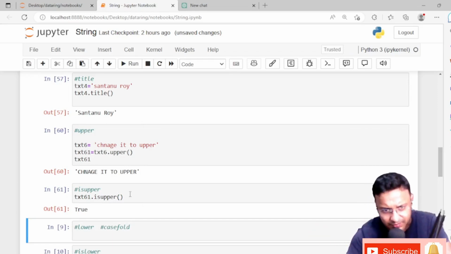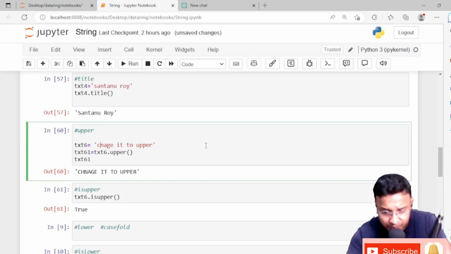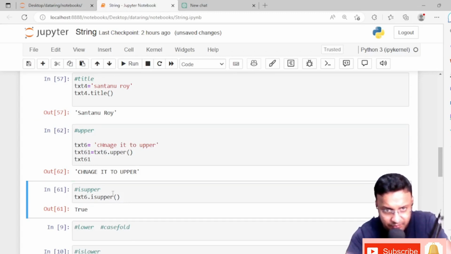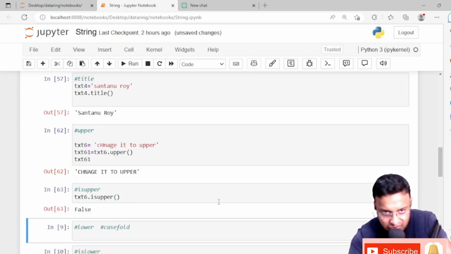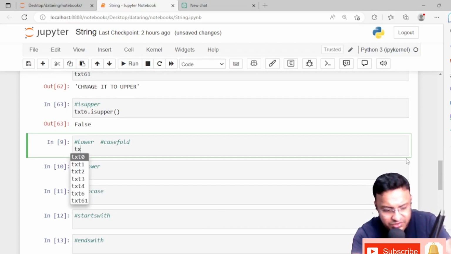And what about this text 6? If we check it, whether it is not, if you just see it, I'll just make one up. Okay, yeah, I change it. So in this text 6, all the letters are in smaller letter. Only this H is in capital letter. So let's check it, and it is showing false. Hope this thing is clear to you. Now what was in text 61? Again, everything was capital, I guess, right?